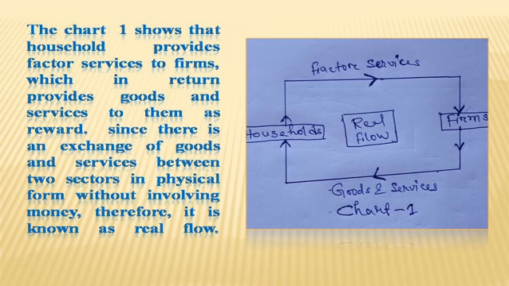Since there is an exchange of goods and services between two sectors, that is household and farms, in physical form without involving money, in this flow there is no money, only goods and services flow. Therefore it is known as real flow, which is shown in our chart 1.